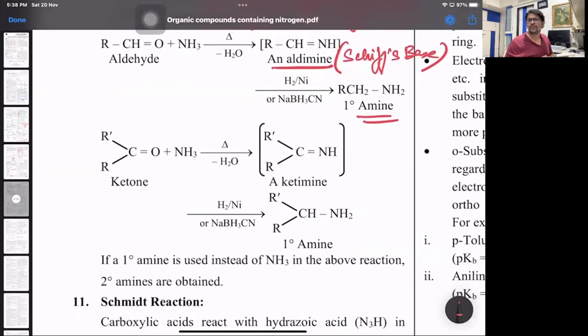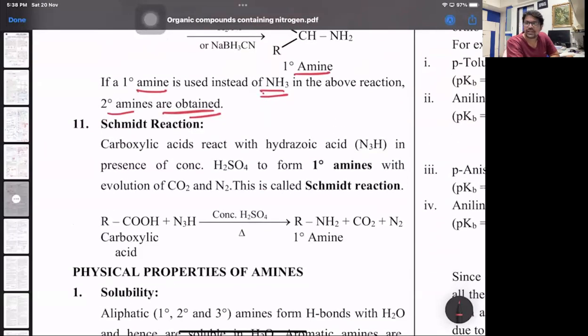If you react with ammonia, it forms a ketimine, which on reduction with hydrogen or nickel gives you a 1 degree amine. It says if a 1 degree amine is used instead of ammonia, then a 2 degree amine would be obtained. We can convert primary to secondary and secondary to tertiary over here. That's the part. Then this reaction is also an extra point.